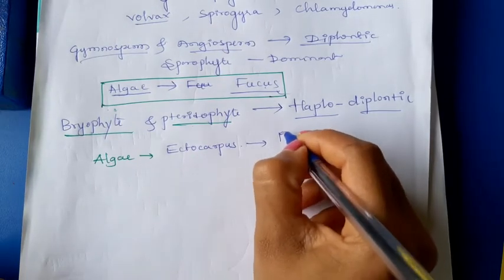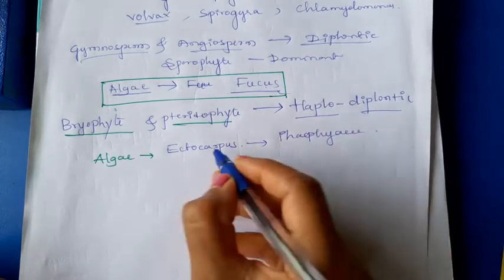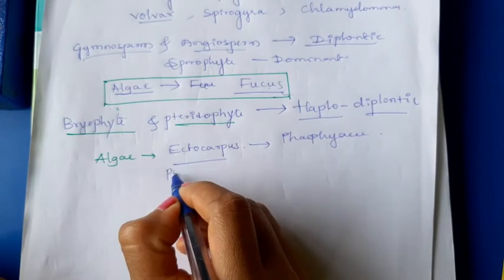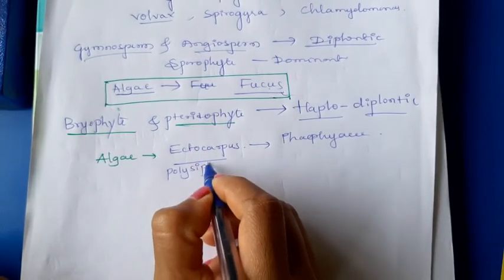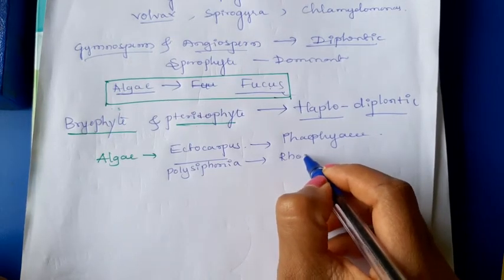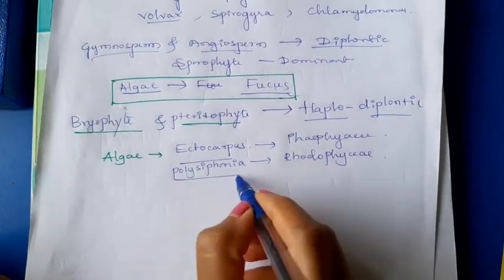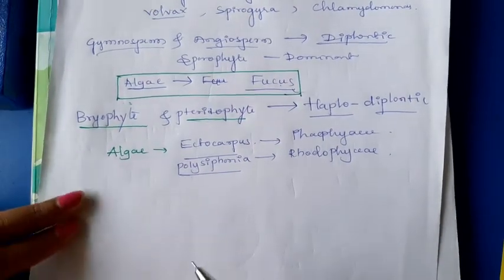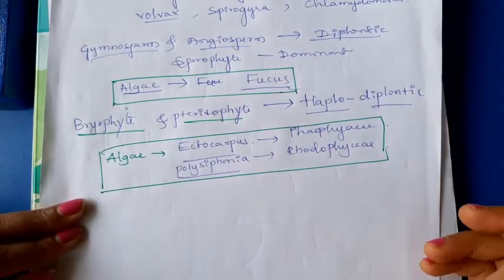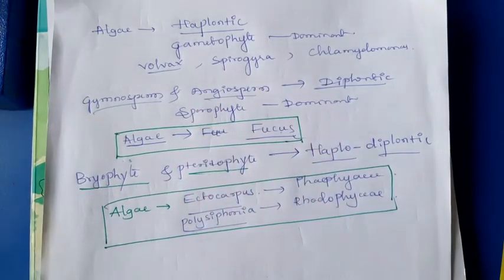is a Phaeophyceae, that is brown algae. Phaeophyceae members have the haplodiplontic life cycle, and another alga, that is Polysiphonia, is a Rhodophyceae, that is red algae. It also has the haplodiplontic life cycle. These are the two exceptions for the haplodiplontic life cycle of the algae. If you understand this much, you can get the full marks.